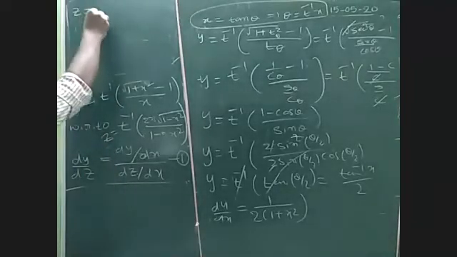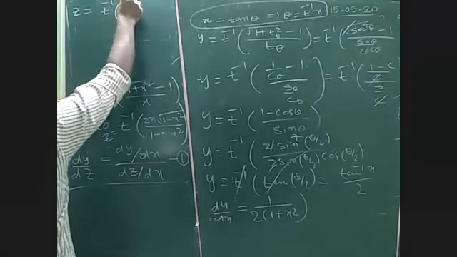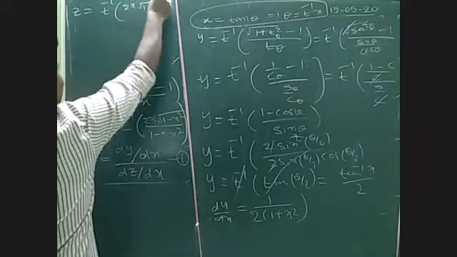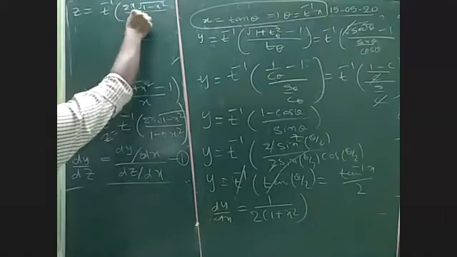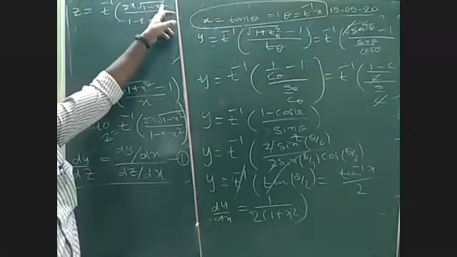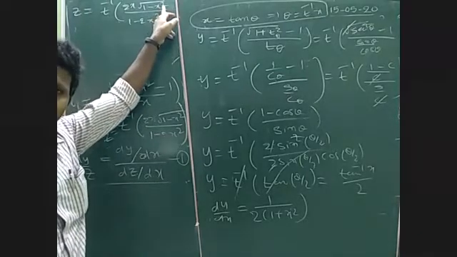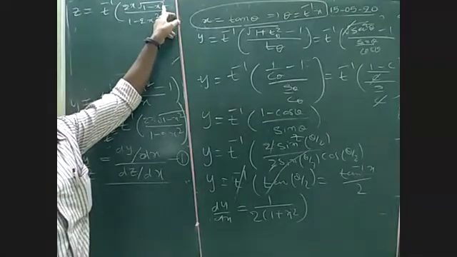Z is equal to tan inverse of 2x root over 1 minus x square by 1 minus 2x square. Can anyone say what we shall substitute here? x is equal to either sin theta or cos theta.